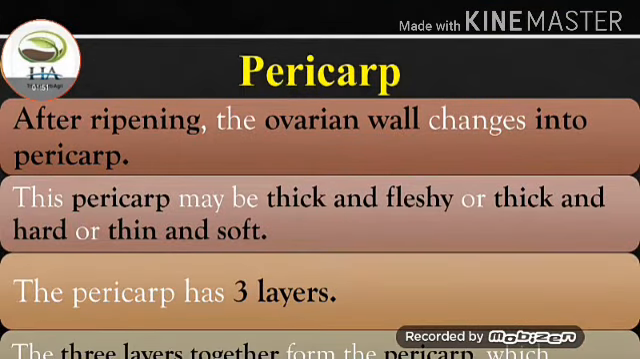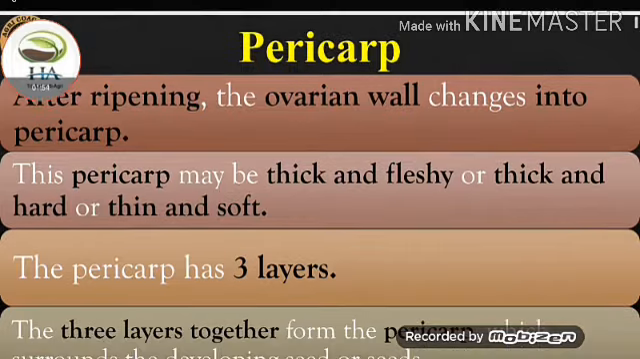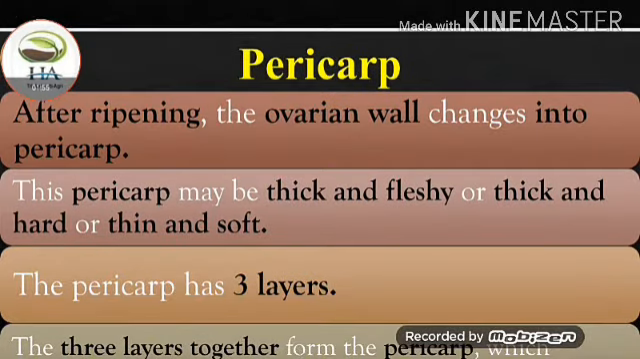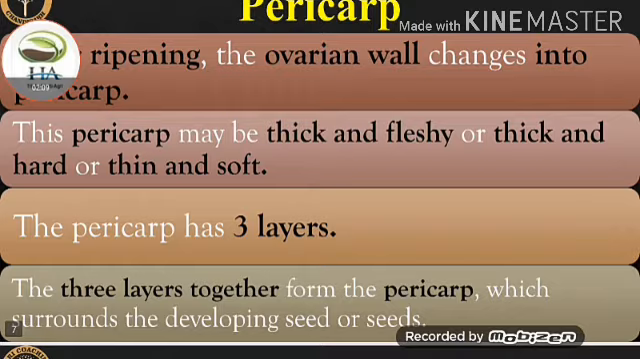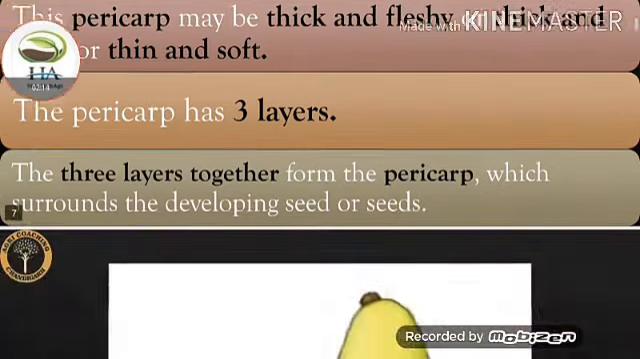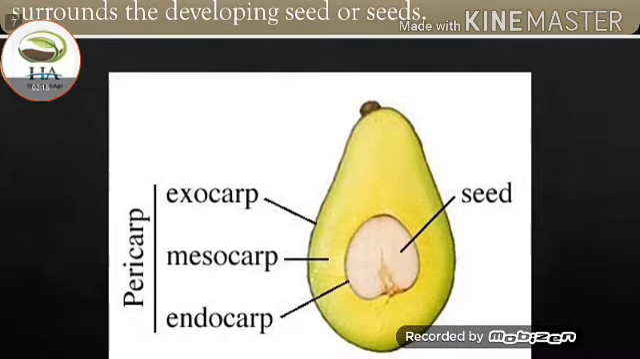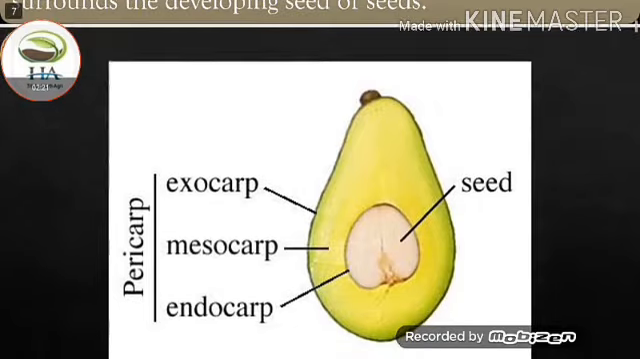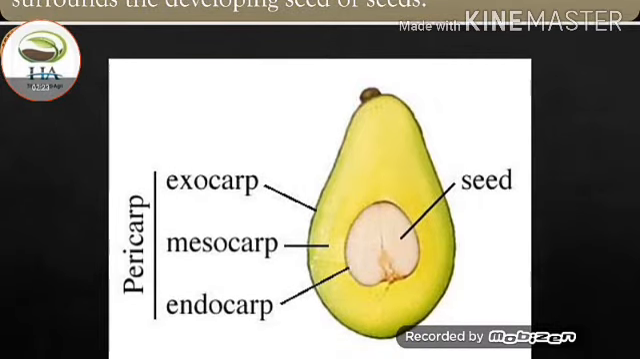As I told earlier, what is pericarp? So pericarp is after ripening the ovarian wall changes into pericarp. This pericarp may be thick and fleshy or thick and hard or thin and soft. The pericarp has three layers. The three layers together form the pericarp which surrounds the developing seed or seeds. This one is the structure of pericarp, which collectively includes exocarp, mesocarp and endocarp.